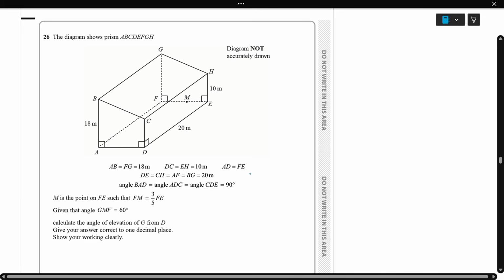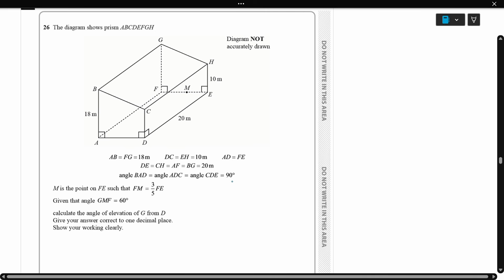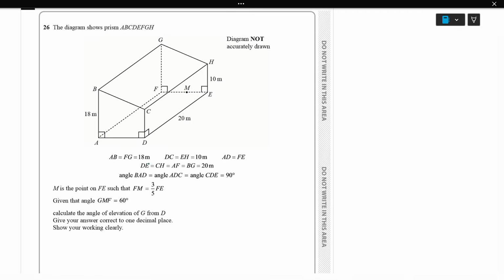Here is a 3D figure. AB and FG are equal, so it's a rectangle at the bottom. Its length is 20 and the angle is 90 degrees. M is a point on FE, with FM equal to 3/5 of FE.